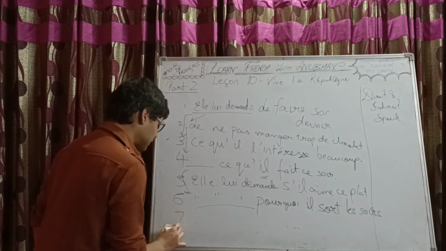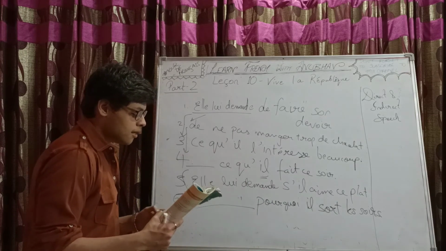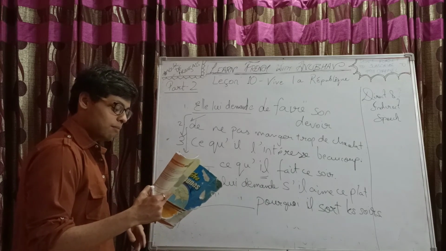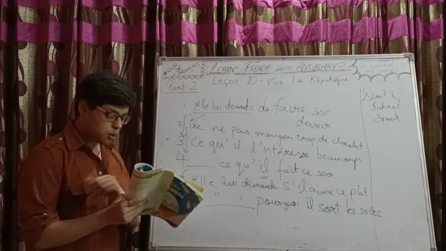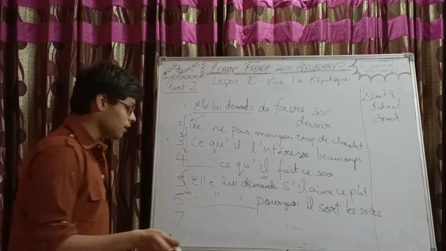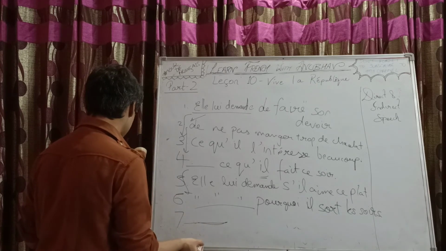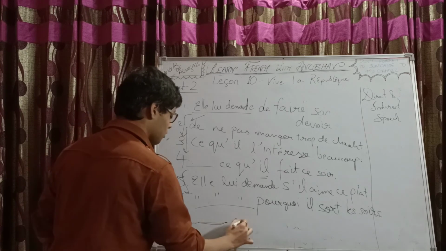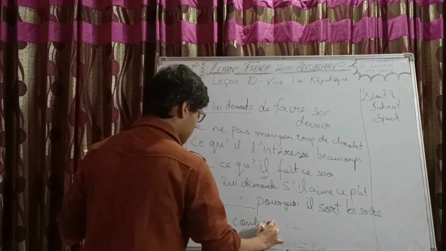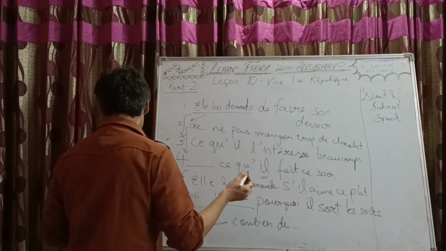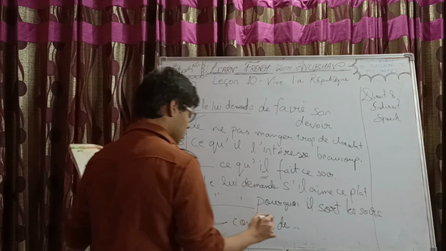Number 7. What do we have here? Combien de pommes as-tu acheté? How many apples did you buy? Elle lui demande. "Combien" will remain "combien" only. So, elle lui demande, same thing. Then combien de pommes.